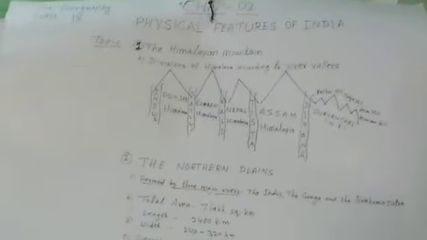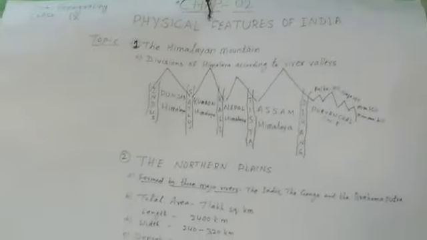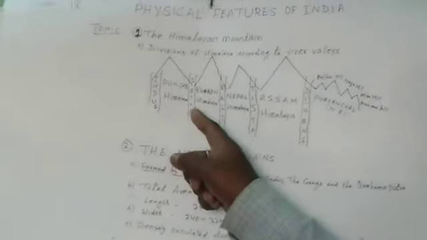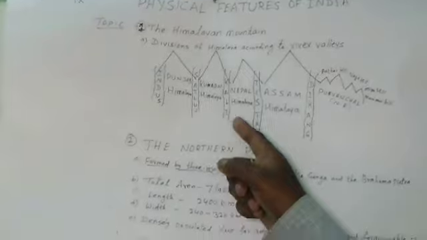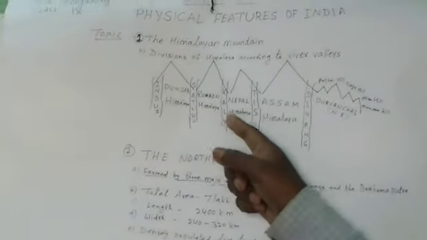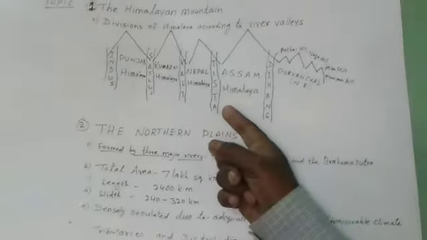Next is the part of Himalaya lying between river Satluj and river Kali, that is known as Kumaon Himalaya. Okay, and third one, the river Kali and river Tista.